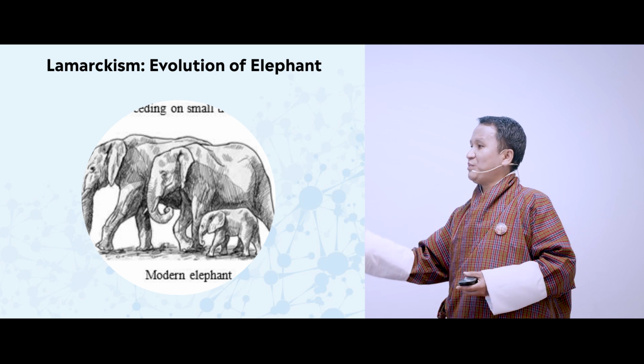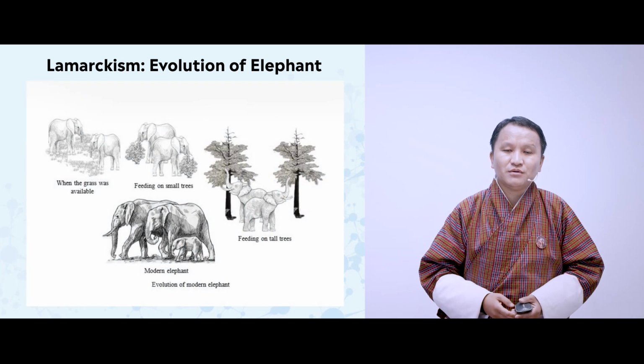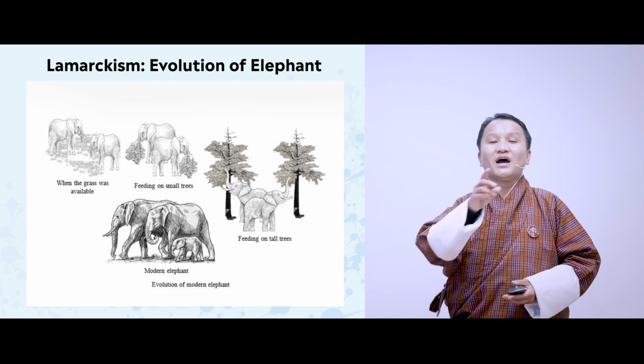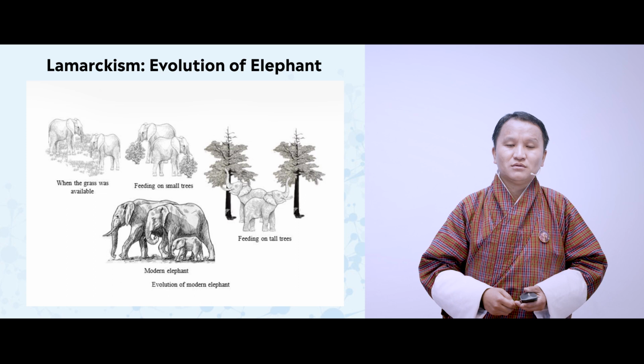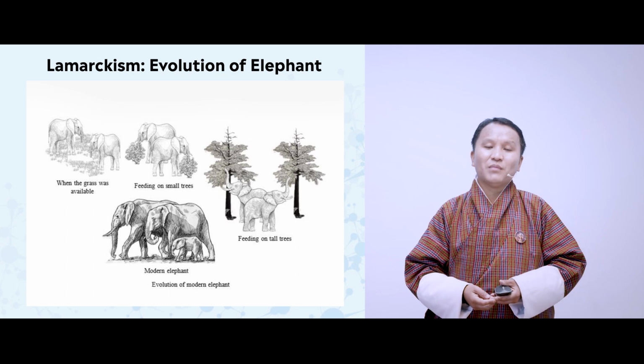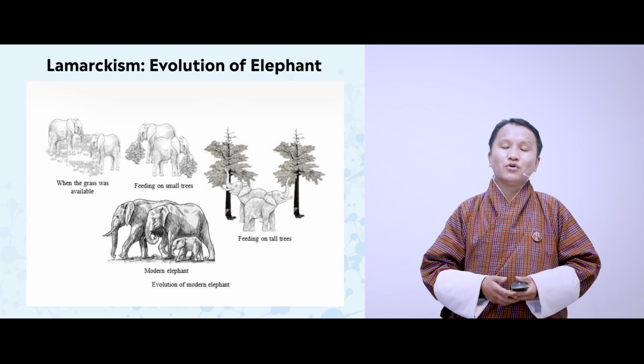So based on the picture shown here, what conclusion can you draw from this picture? The conclusion that you would be drawing from this picture are the ideas proposed by Lamarck, which resulted in formulation of a theory called Lamarckism. Can you think of the points? What points can you draw?